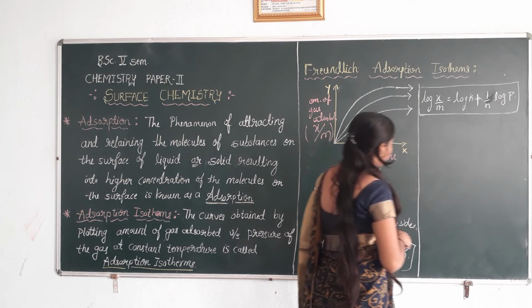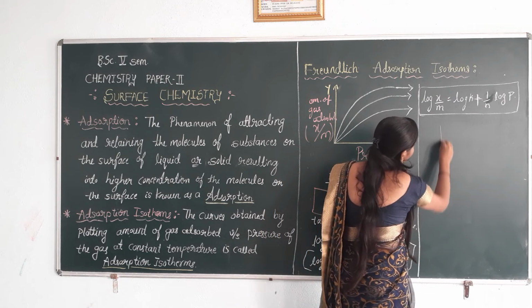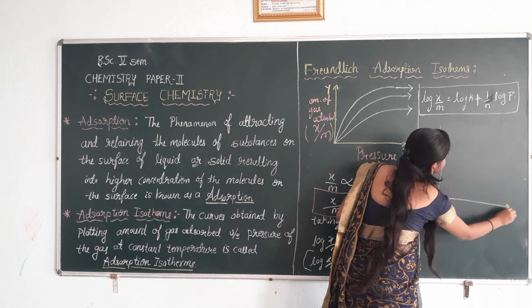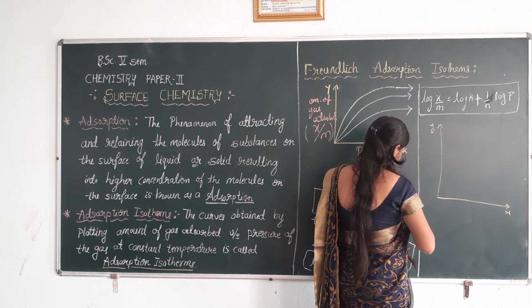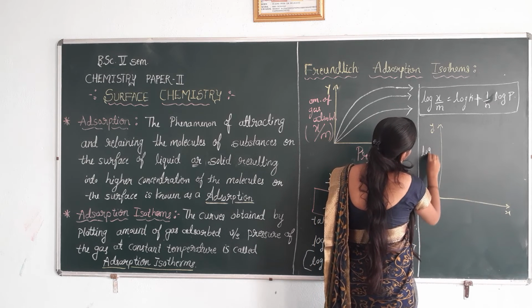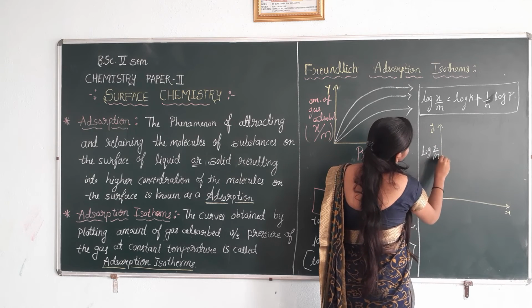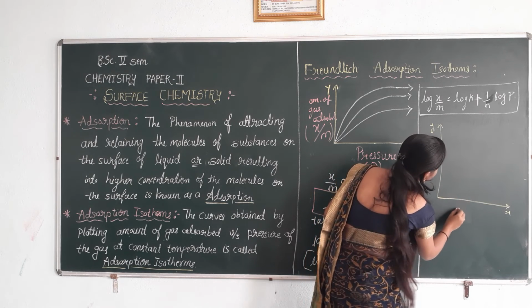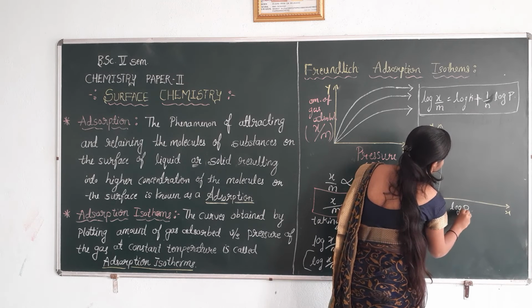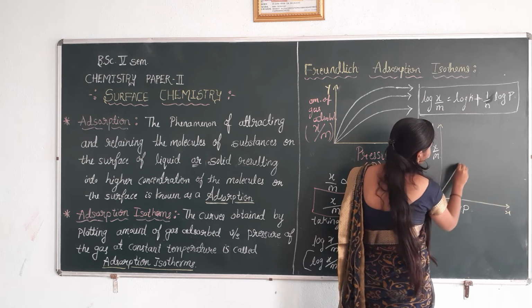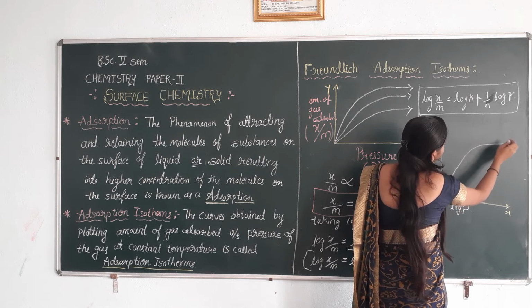By plotting this graph, this is x and this is y, this is the log of x by m and this is the pressure log p, and the plot is like this.